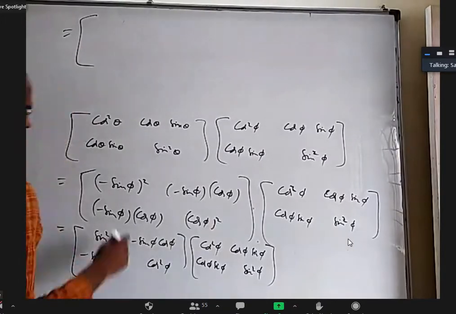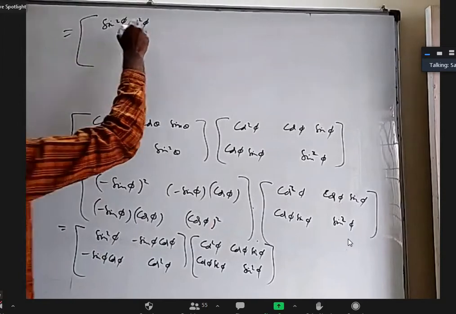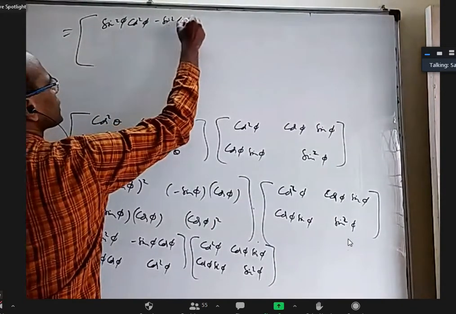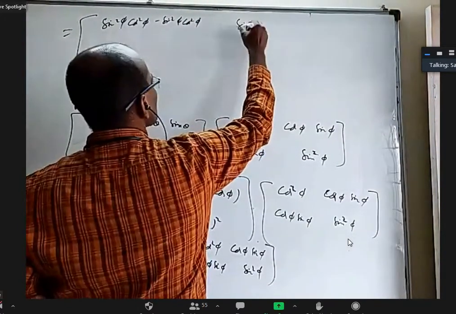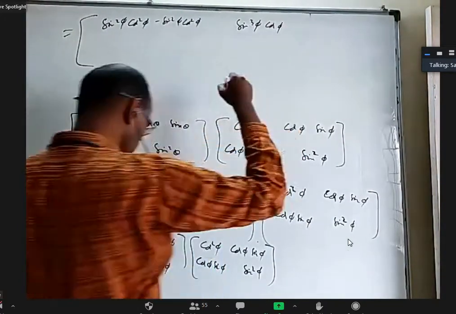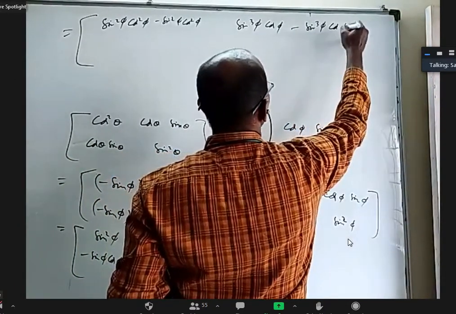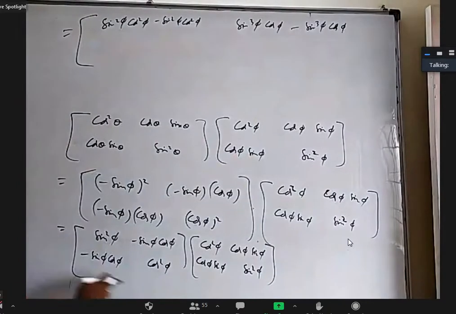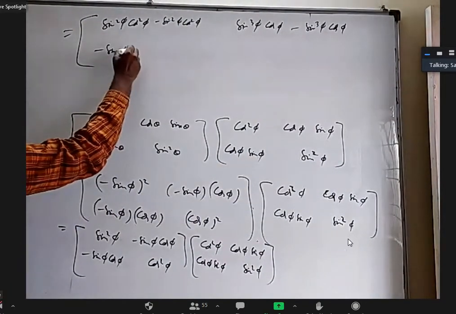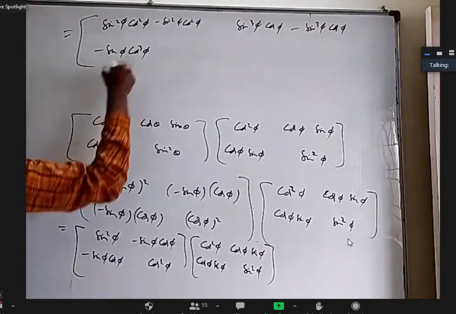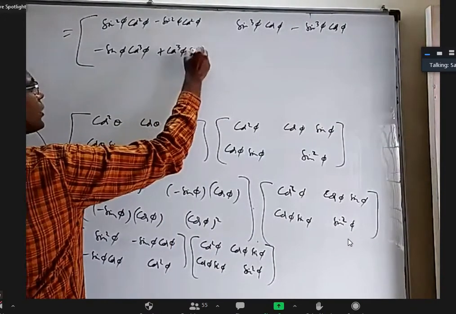First row into first column will be sin square phi cos square phi minus sin square phi cos square phi. First row into second column, sin cube phi cos phi minus sin cube phi cos phi. Second row into first one, minus sin phi cos cube phi plus cos cube phi sin phi.